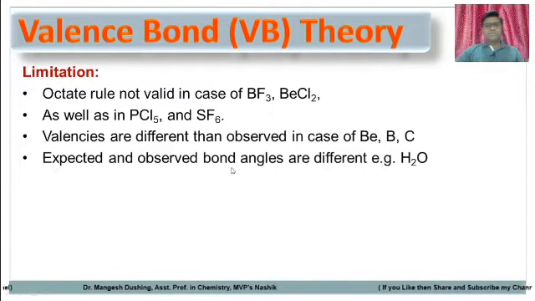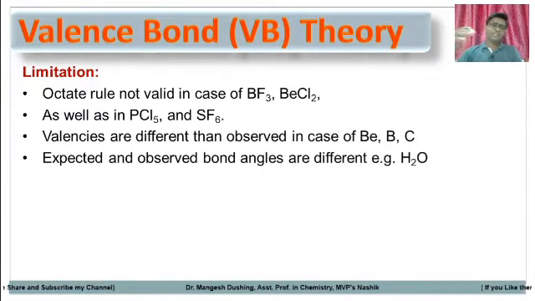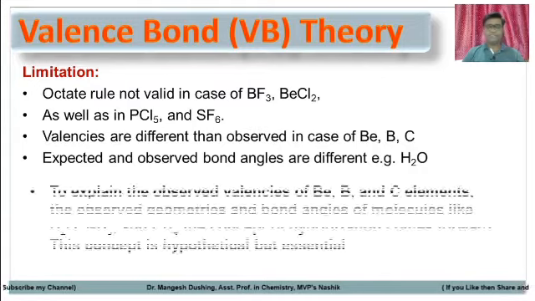Expected and observed bond angles are different. For example, H2O. There are only 3 atoms, H-O-H. So the bond angle should be 180, if you want to keep all these atoms maximum away from each other. But the bond angle is not 180, it's less than 180. So expected and observed bond angles are different. These are the limitations of valence bond theory.